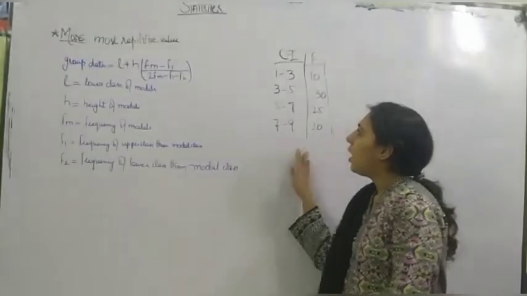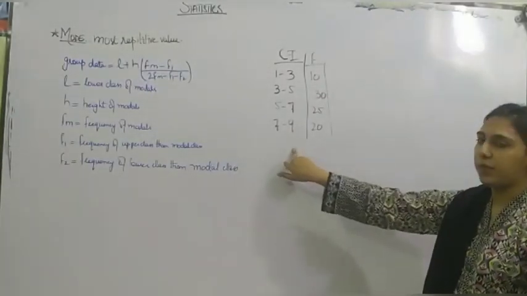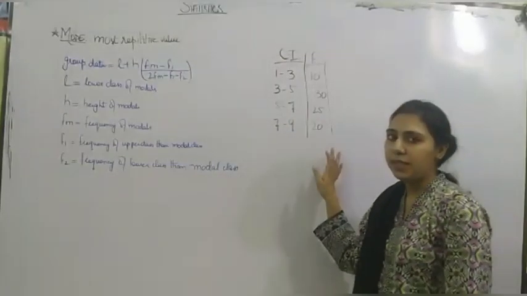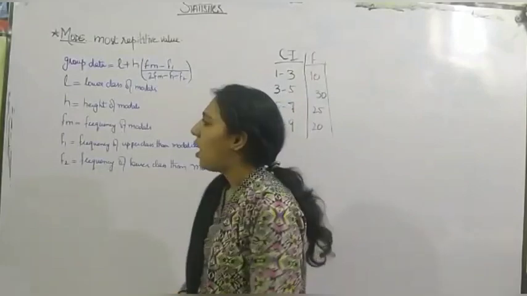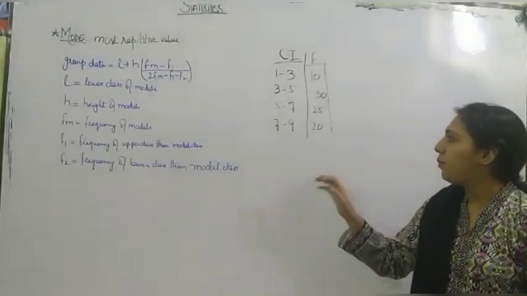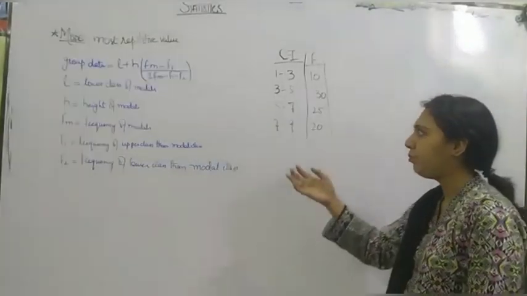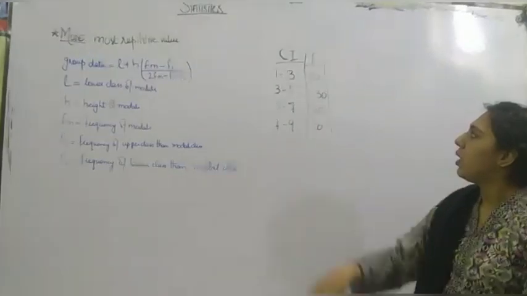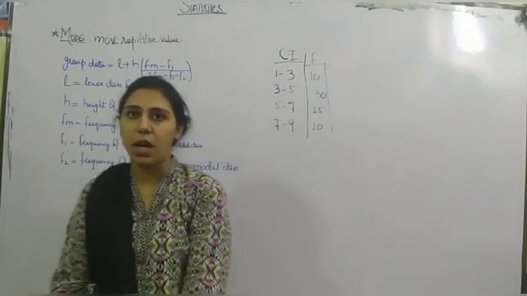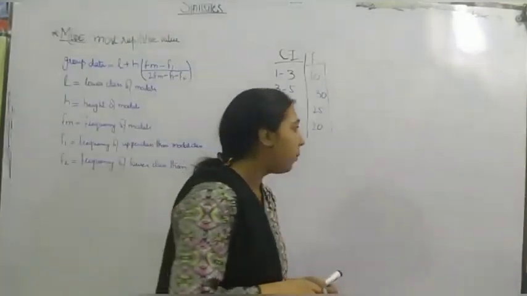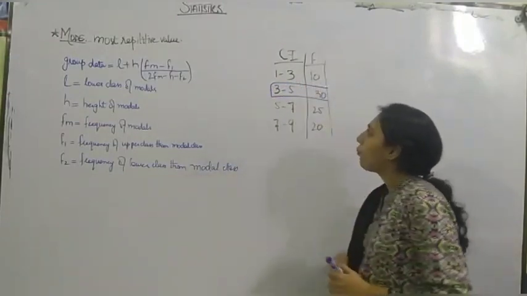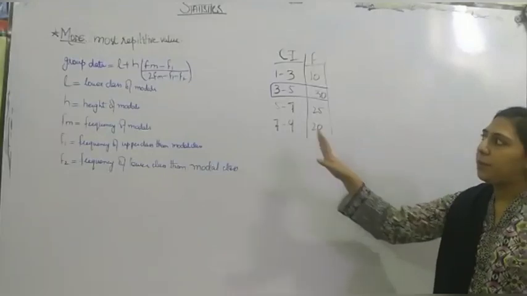Now, here is the data. Class frequency 1 to 3, 3 to 5, 5 to 7, and 7 to 9. Frequency 10, 30, 25, 20. We can easily find the modal class because it is the most repetitive value. 30 is the highest value or most repetitive value in our data. So it will be our modal class. Right? Now, we can easily put it in our data.